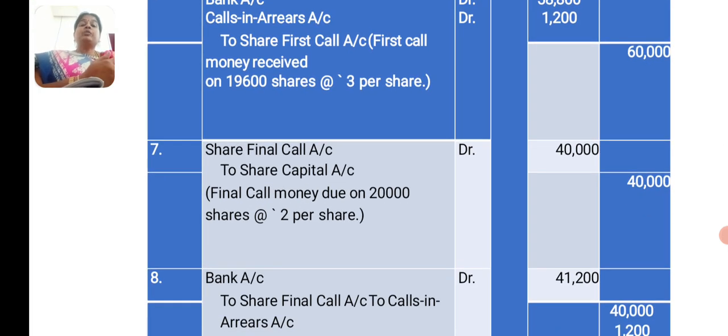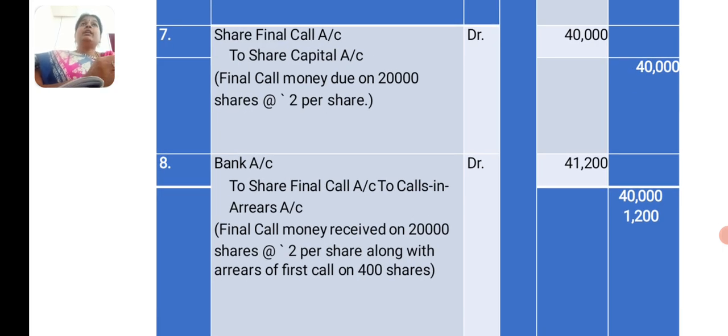Next they make the final call intimation. Share final call account debit to share capital account, 20,000 shares into 2 rupees, 40,000 they are supposed to receive. Here they received 41,200, as they are going to receive 40,000 for the final call and 1,200 for the outstanding first call money. So bank account debit 41,200 to share final call account 40,000 and to calls in arrears account 1,200.